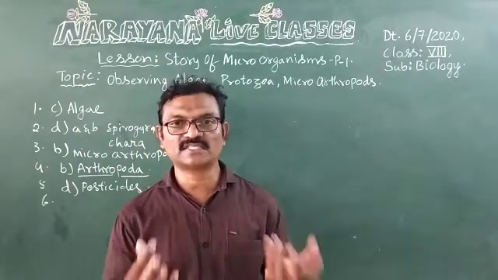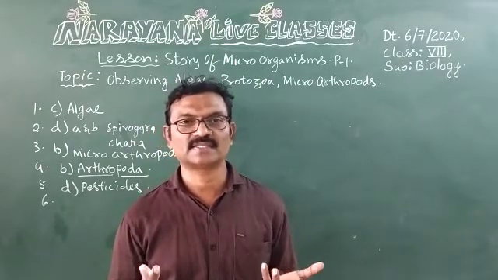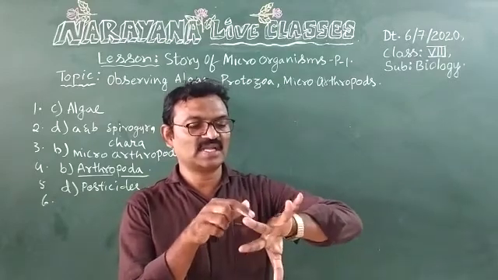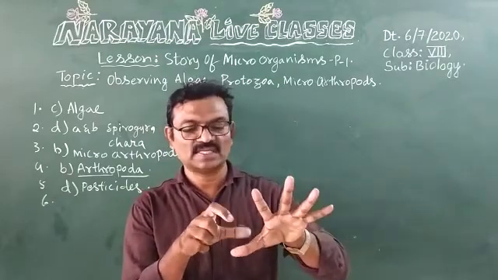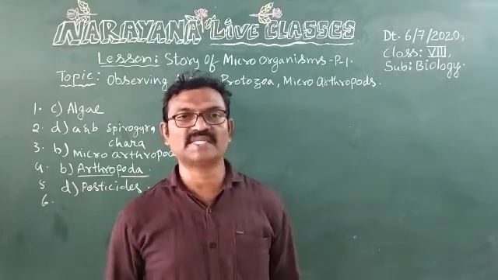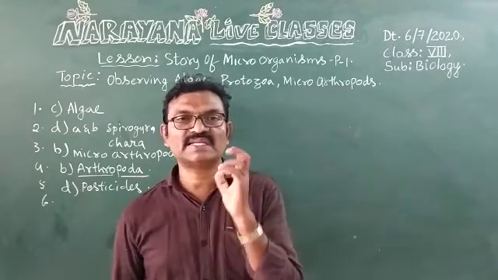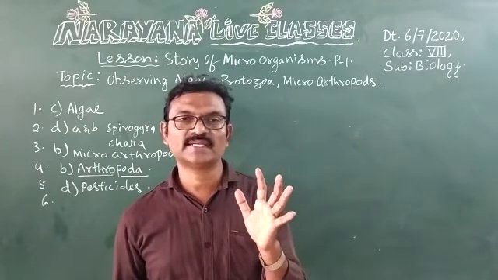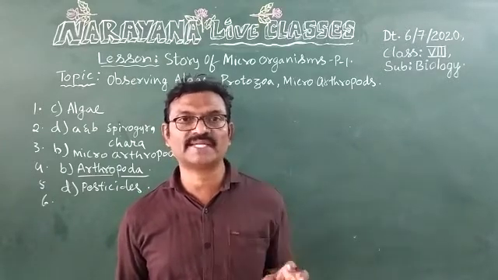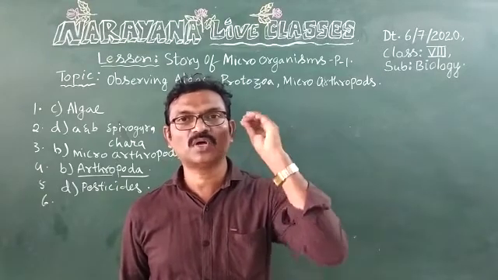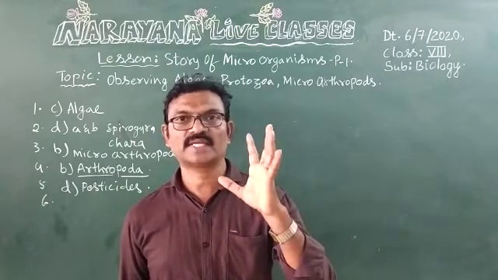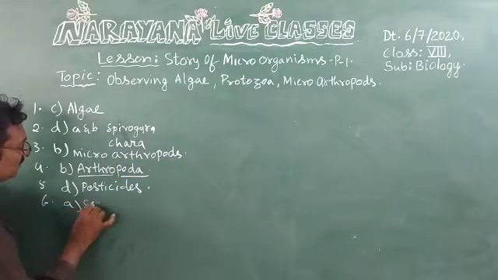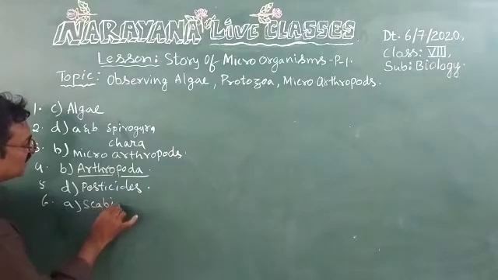Now, sixth question. Scabies might cause dash disease. Scabies might cause scabies. Here between the fingers and also armpits and also leg pits we get one kind of skin disease called scabies. In Telugu it is called gajji. That is because of scabies mite. It belongs to microarthropod. Yes, A for scabies.